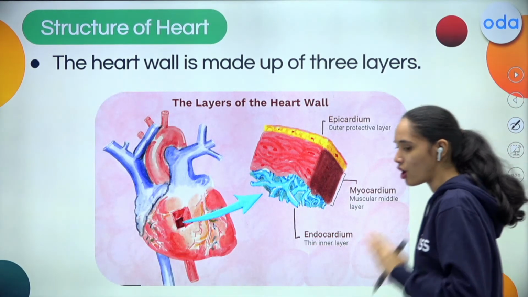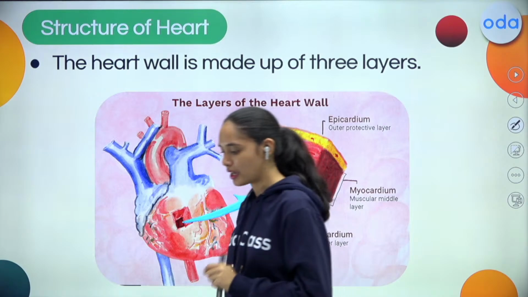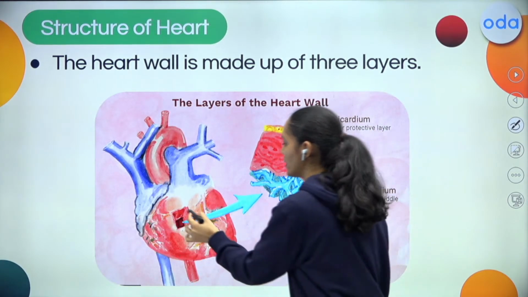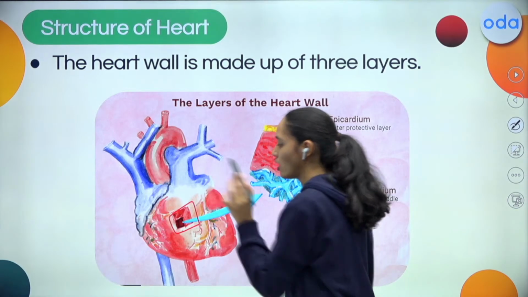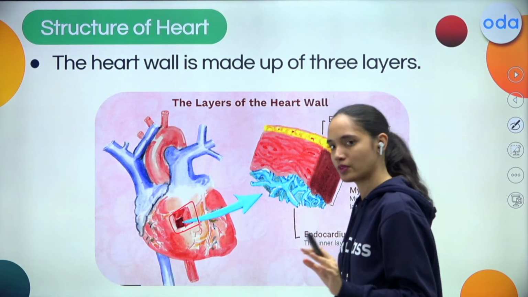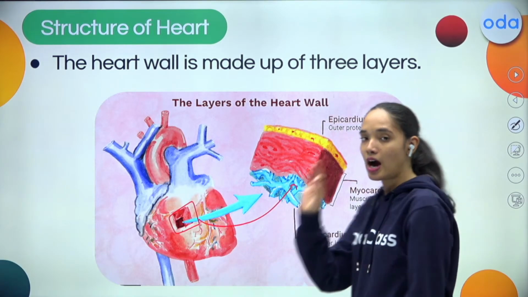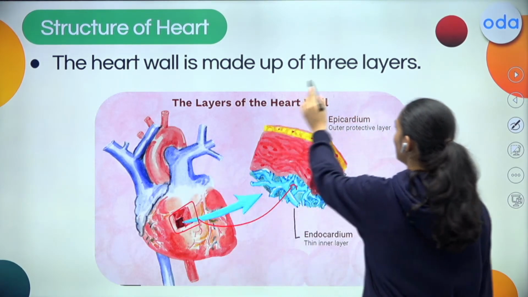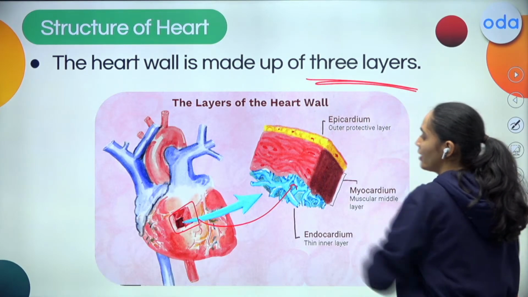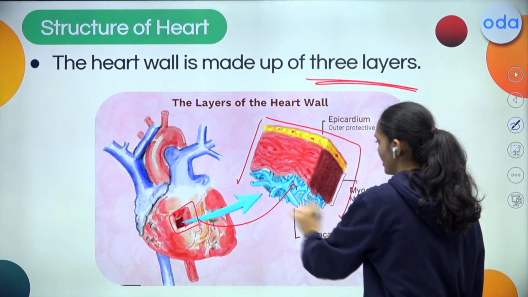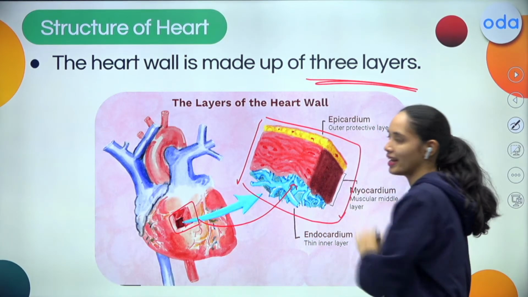Now, talking about its structure. If you take a small piece of the heart, a cross section of it, and observe, you will see that the heart wall is made up of 3 layers. It is a piece of a heart, where you can see that it is made up of 3 layers.